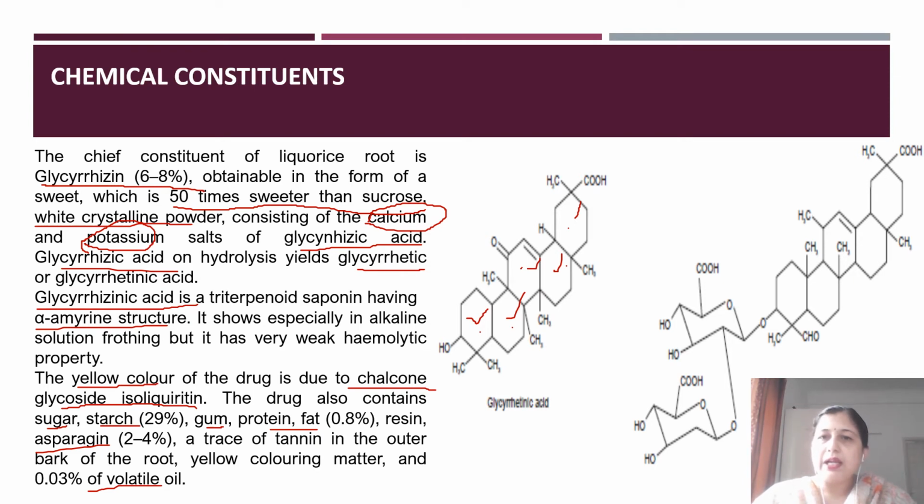As you can see, glycyrrhiza contains glycyrrhizin, which is a calcium and potassium salt of glyceric acid. Glyceric acid on hydrolysis gives glyceratic or glycerinic acid, which is a basic pentacyclic structure.